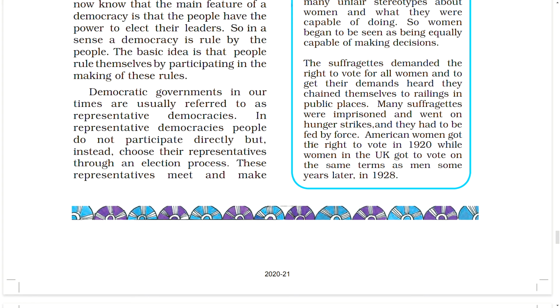The suffragettes demanded the right to vote for all women, and to get their demands heard they chained themselves to railings in public places. Many suffragettes were imprisoned and went on hunger strikes, and they had to be fed by force. American women got the right to vote in 1920, while women in the UK got to vote on the same terms as men some years later in 1928.